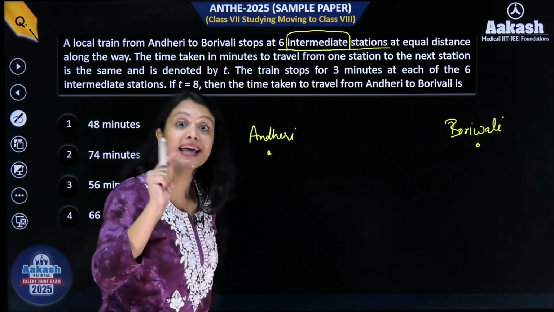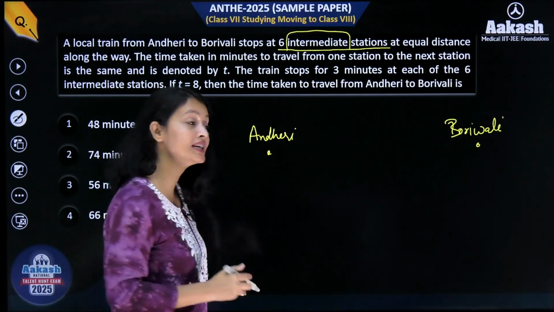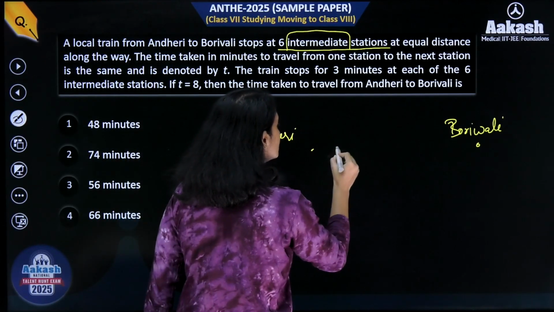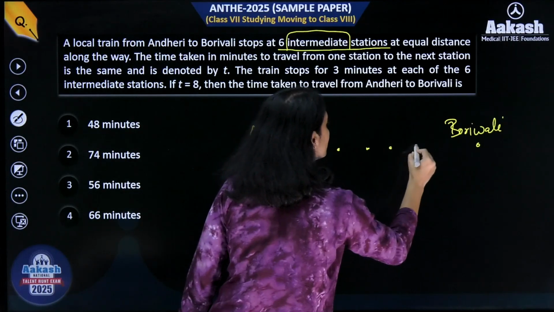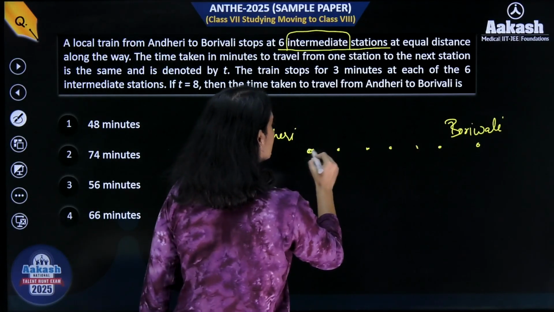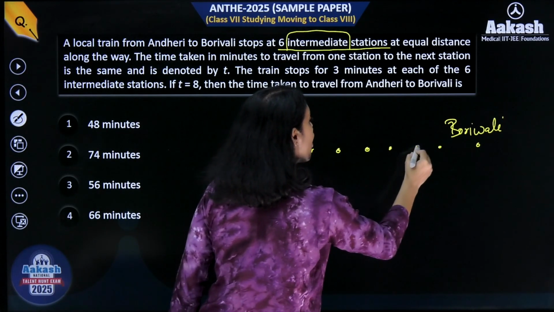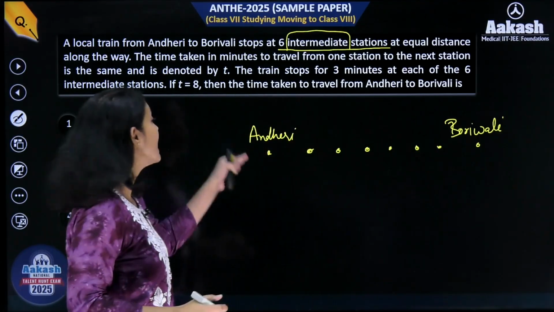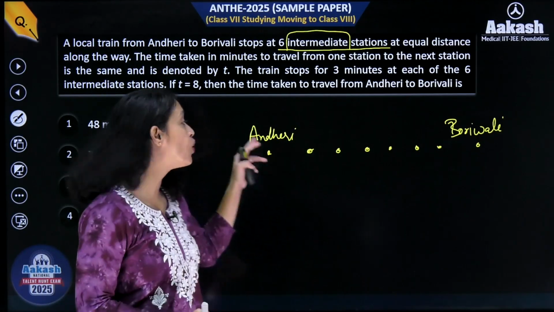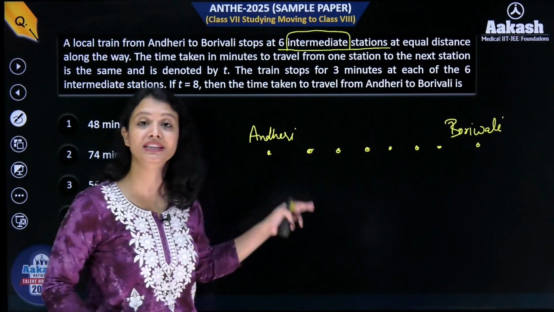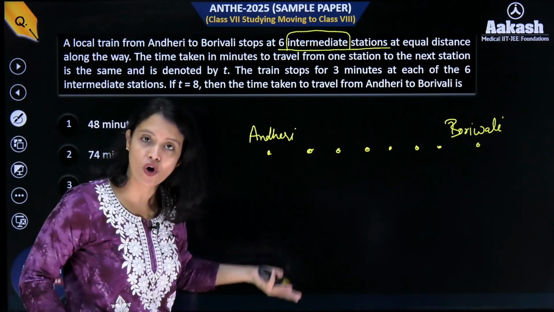Then between them 6 stations are lying at equal distances: 1, 2, 3, 4, 5, 6. These are the 6 stations and they are all lying between Andheri and Borivali. Remember, don't count Andheri and Borivali as part of these 6 stations. That would be wrong. Got it?